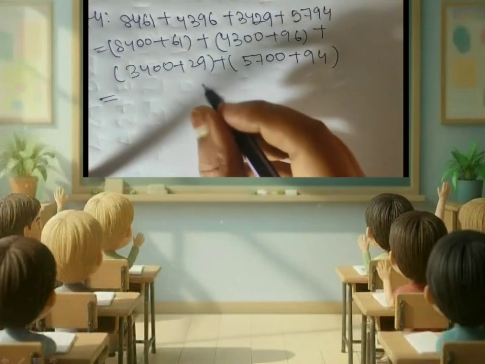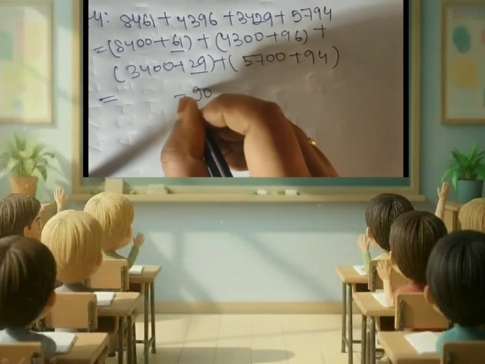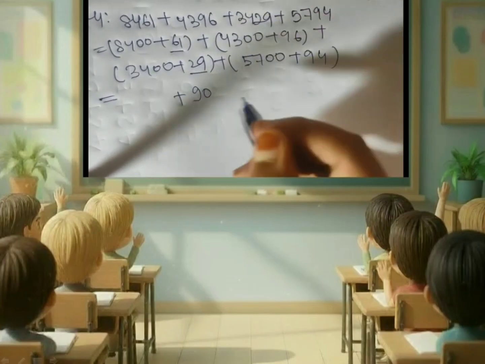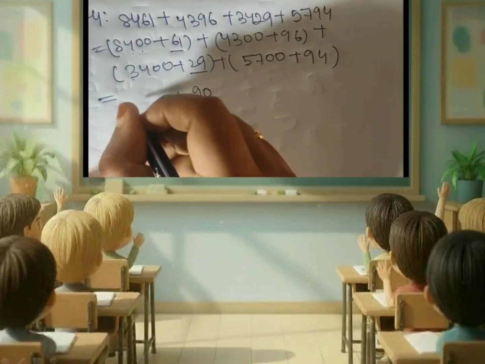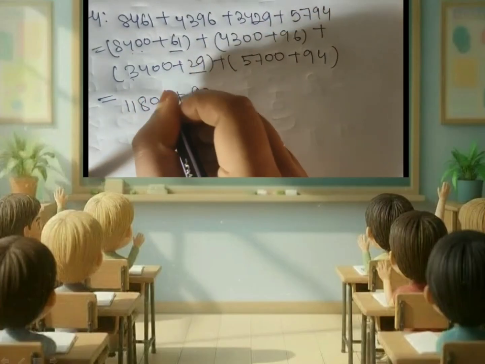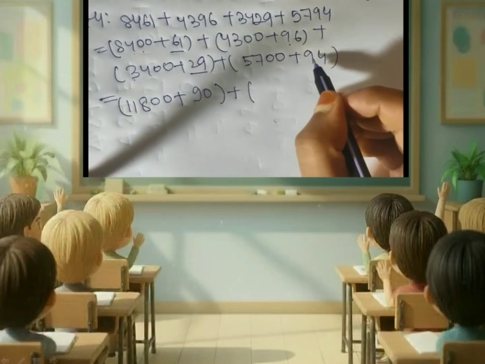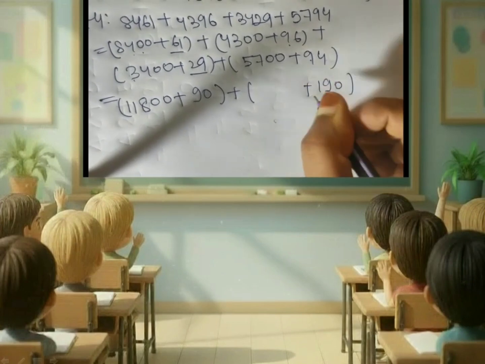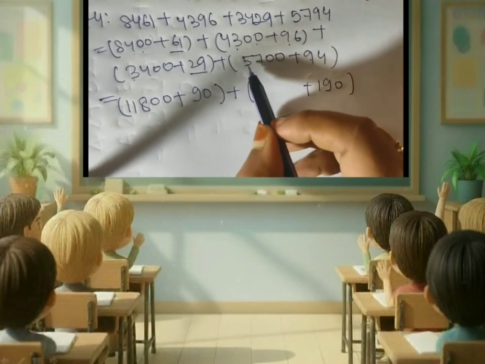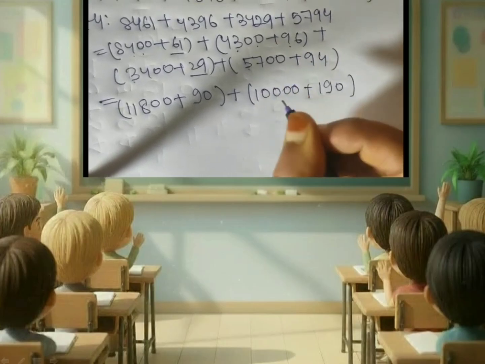Now when we add 61 and 29 together we get 90, and when we add 8400 plus 3400 we get 11,800 as sum. When 96 and 94 are added together we get 190 as sum, and when 4300 plus 5700 is added together we get 10,000 as sum.